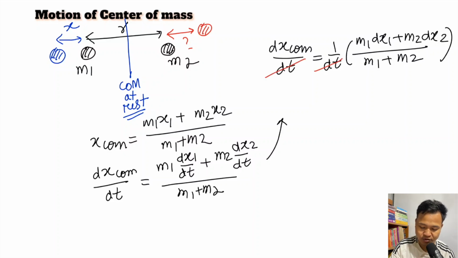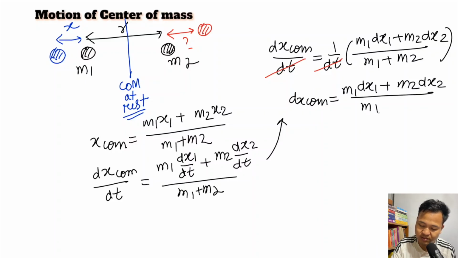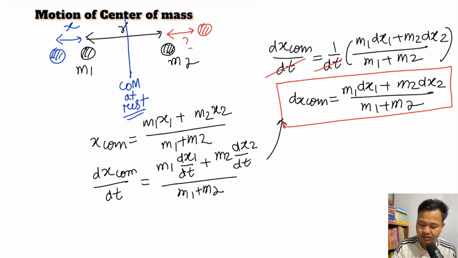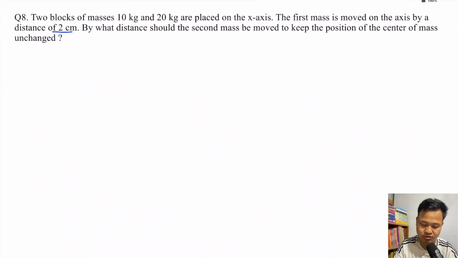Most of the time you'll have only two masses in the system. So dx com is equal to m1 into dx1 plus m2 into dx2, divided by m1 plus m2. If m1 moves by dx1 and m2 moves by dx2, then the center of mass will be shifted by dx com. These are the changes. Now let's apply this formula to a question.